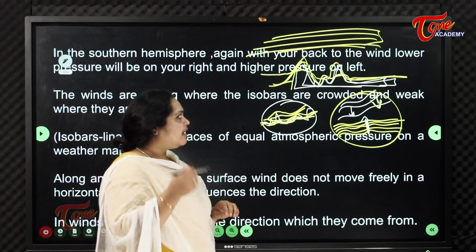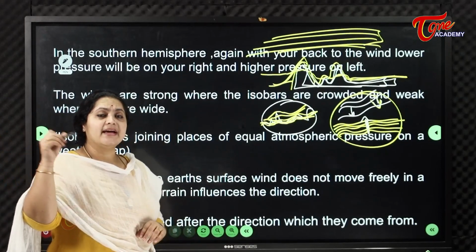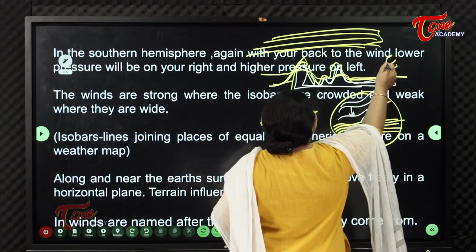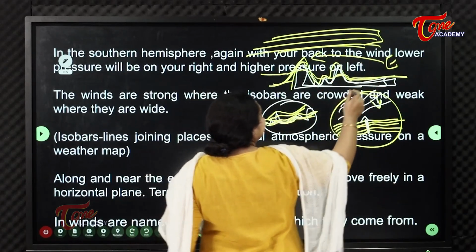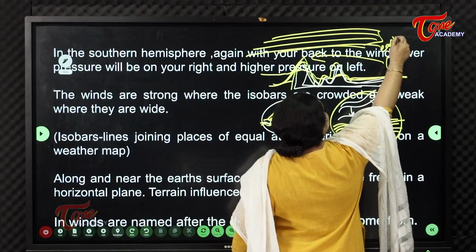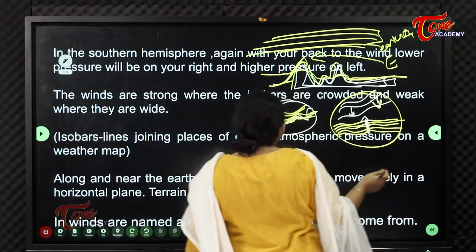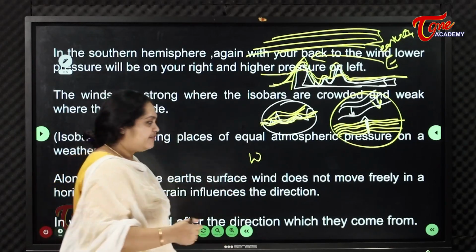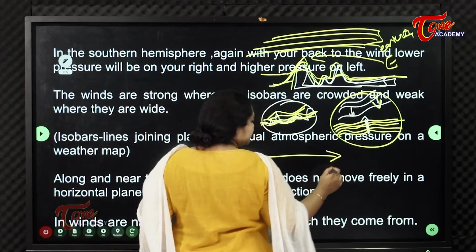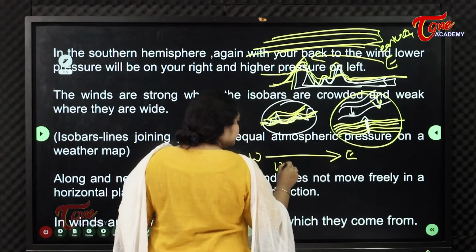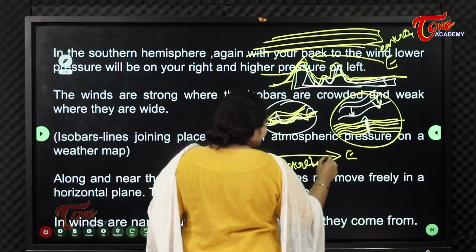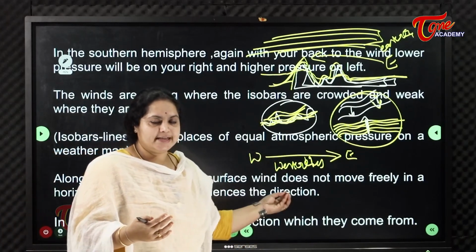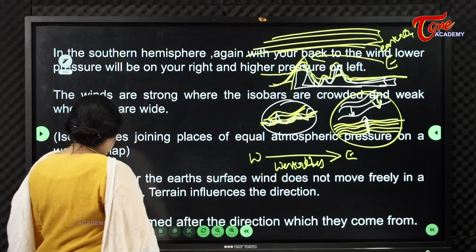These winds are also named according to the direction they come from. If a wind is coming from east to west, then that is called easterlies. Suppose a wind has its origin or has started from west to east, then it is called westerlies. There are many types of winds like trade winds, easterlies, westerlies, polar winds. There are so many winds.